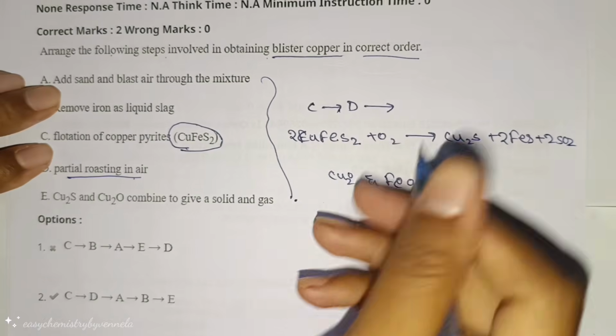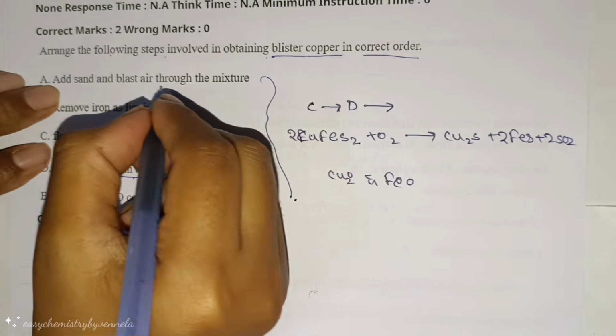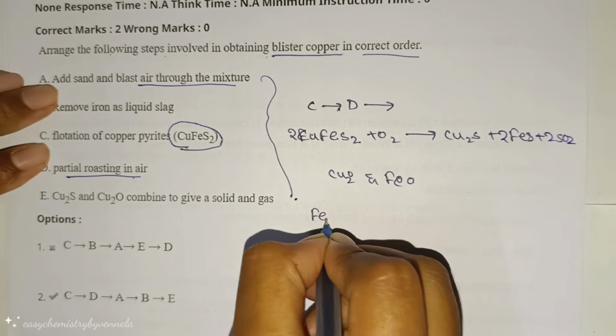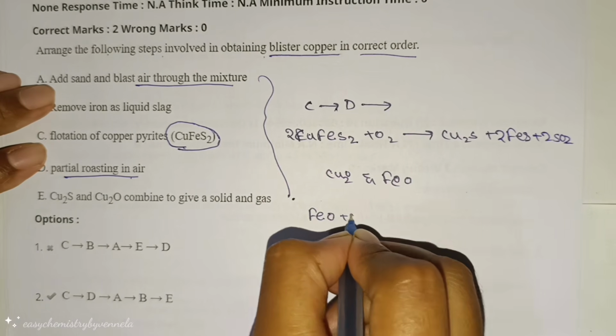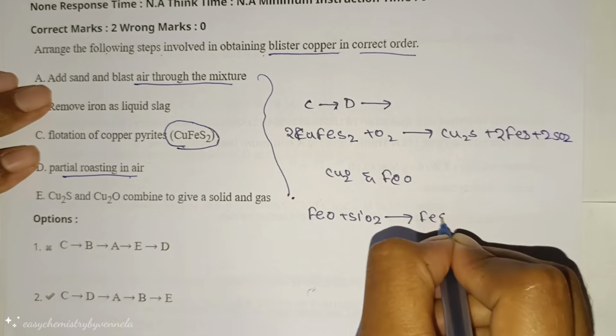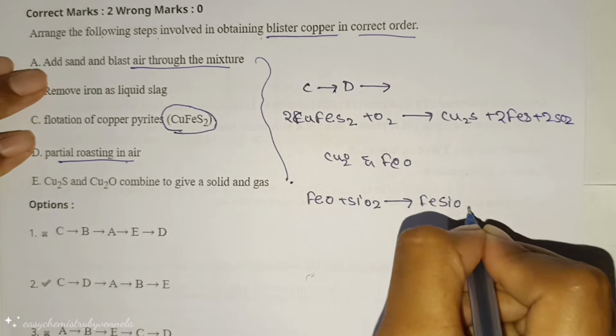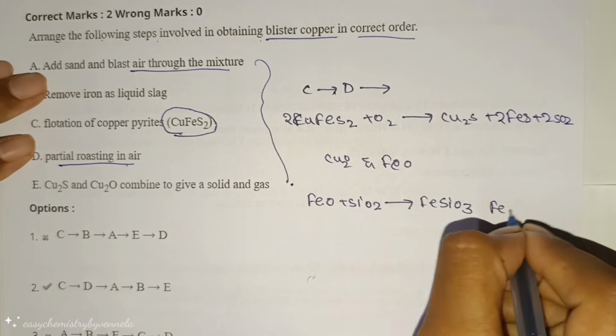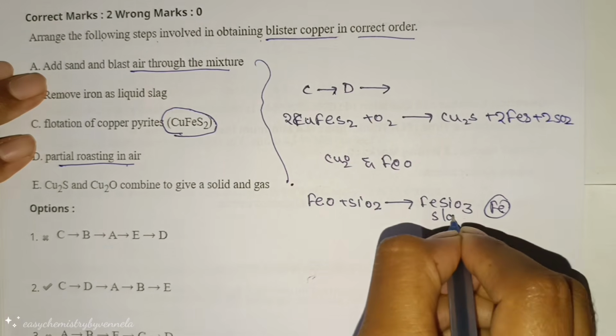After that, add sand and blast air through the mixture. Here FeO and SiO2 form slag, FeSiO3. Iron is removed as a slag.